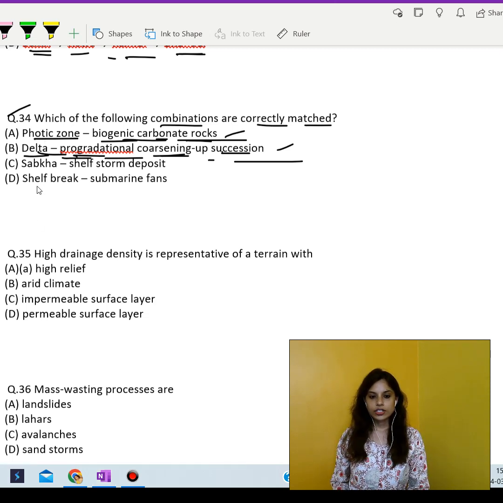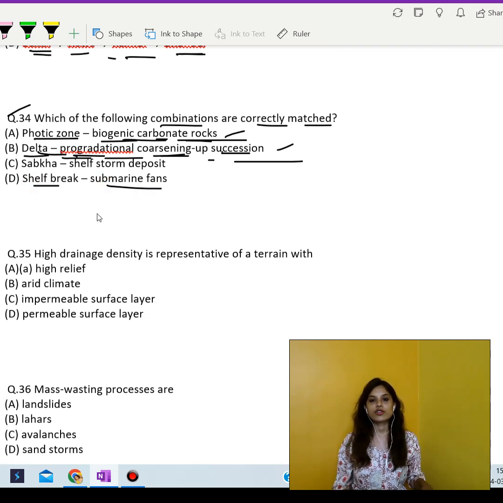Next is shelf break and submarine fans. Now, a shelf break is the underwater edge of a continental shelf where the sea floor steeply slopes down to the deeper ocean floor. And on the side, we have the submarine fans.